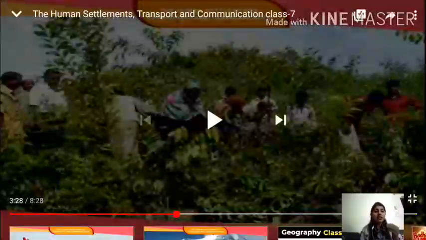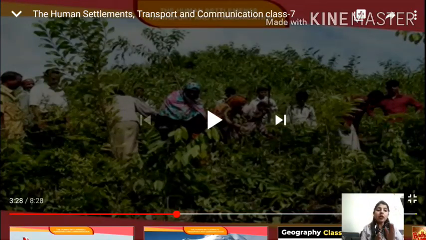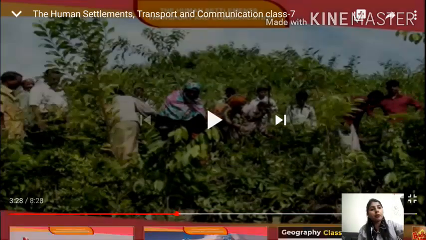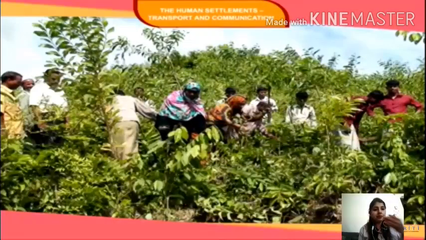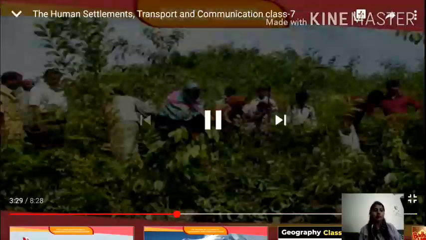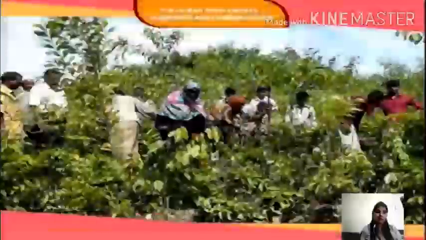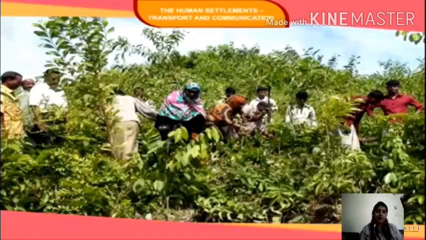These are the occupations related to rural areas. The products are derived directly from nature. Villages are examples of rural settlements.